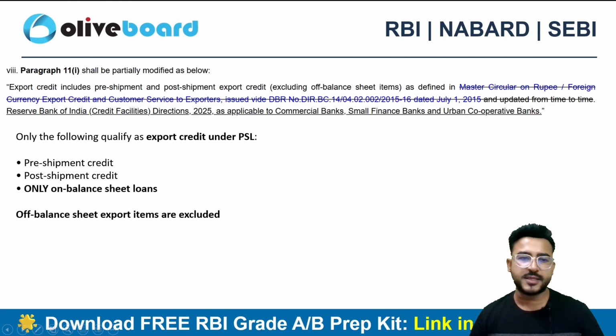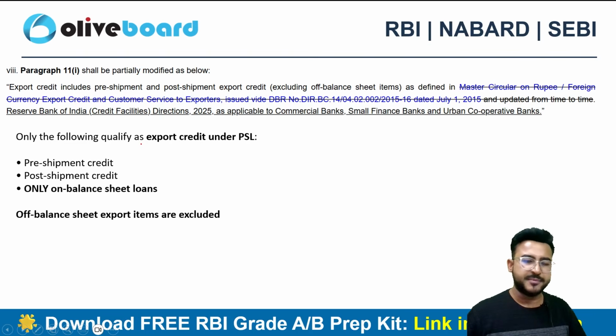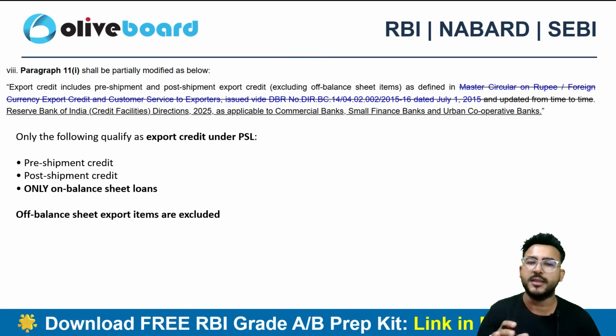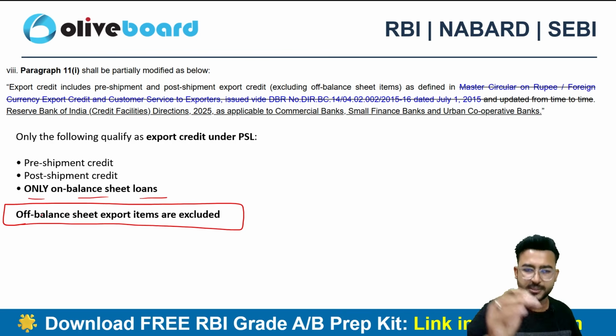Now the next one is related to the export credit under PSL, right? Whenever we talk about export, there are certain credit types: it can be pre-shipment credit, post-shipment credit, or on-balance sheet loans. Here the very first thing is that only on-balance sheet loans are applicable. The off-balance sheet export items are excluded from this particular export credit.